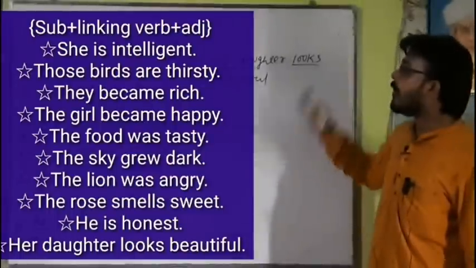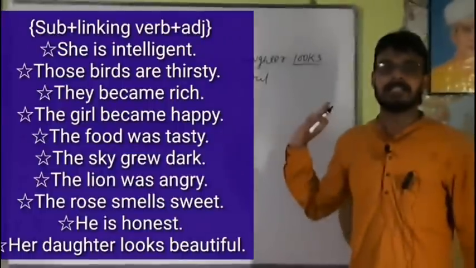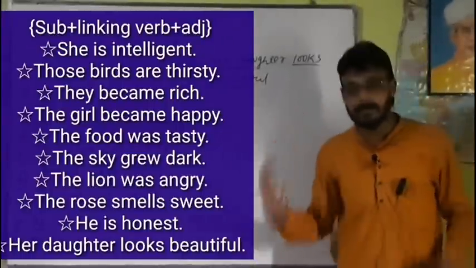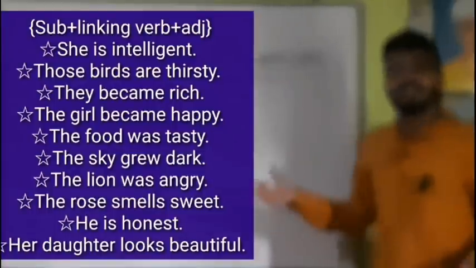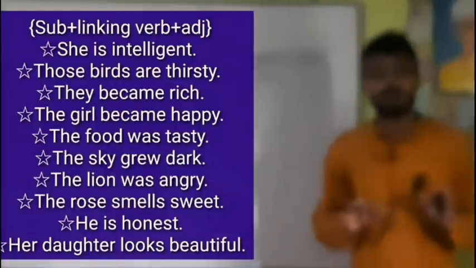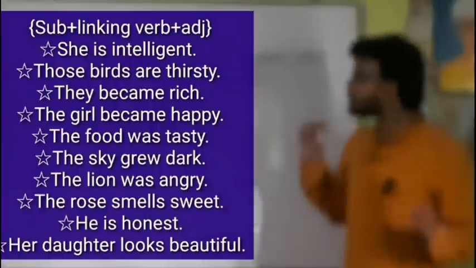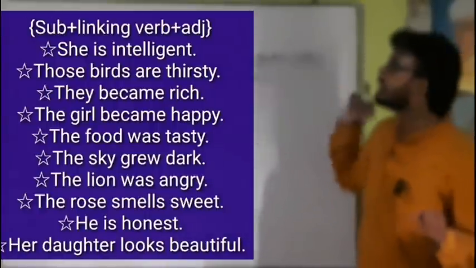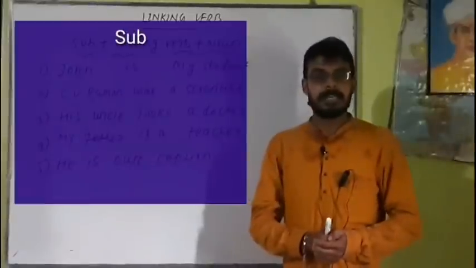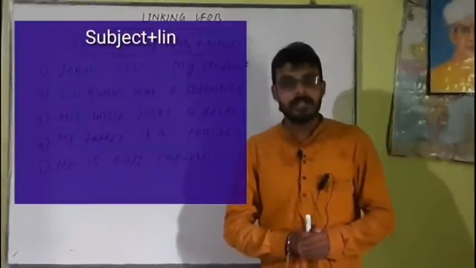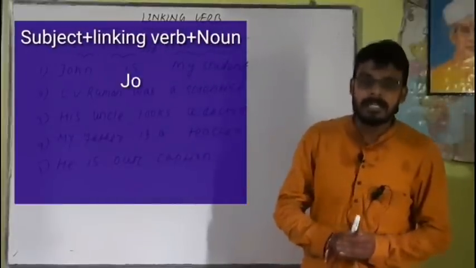These are all intransitive verbs. There is no object in all these sentences. Here there is an absence of object. This is the way we can write the intransitive verb using the linking verb, not an action verb. We use a linking verb to represent the intransitive verb. Dear students, let's learn another way to represent the intransitive verb using a linking verb.